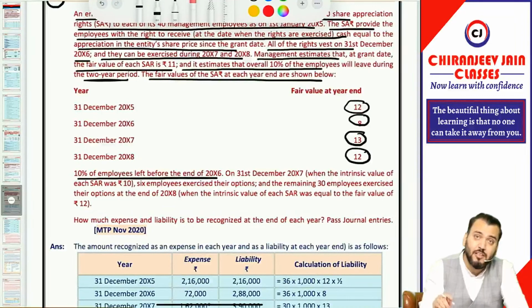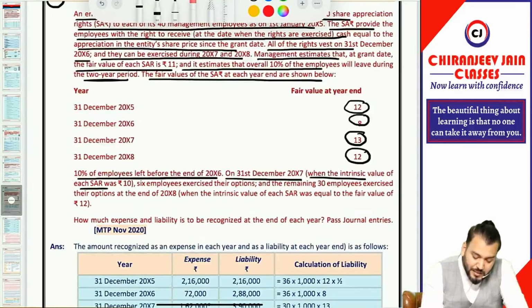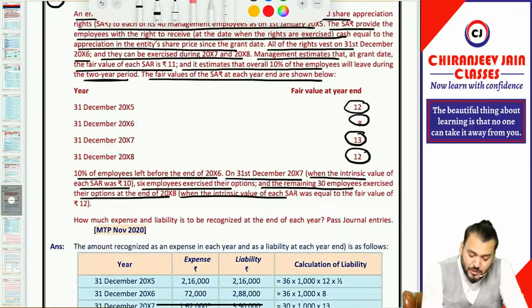So estimation was also 10%. Actually also 10% employee left. Okay sir. On 31st December 2007, when the intrinsic value of SAR was 10, 6 employees exercised their option, and remaining 30 employees exercised their option at the end of 2008 when the intrinsic value of SAR was equal to fair value 12. How much expense and liability will be recognized at the end of each year?